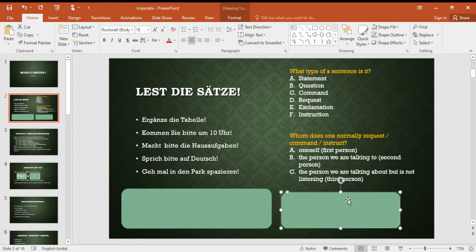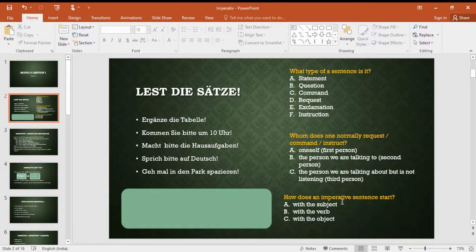Okay, good. Next question. How does an imperative sentence start? With the subject, with the verb, with the object. You can see here, it always starts with the verb. Always start an imperative sentence with the verb. Very simple.